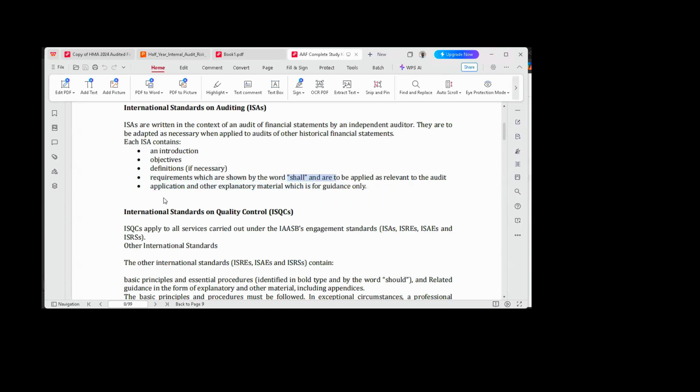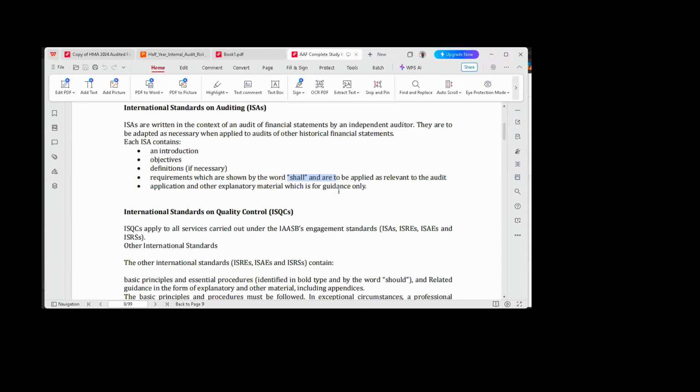The next one is application and other explanatory material, which is for guidance only. If they are going to make reference to any other standard, maybe some auditing standards are related to a previous one, or have come to replace the previous one, they are going to let you know. For instance, ISQC has been replaced with ISQM.